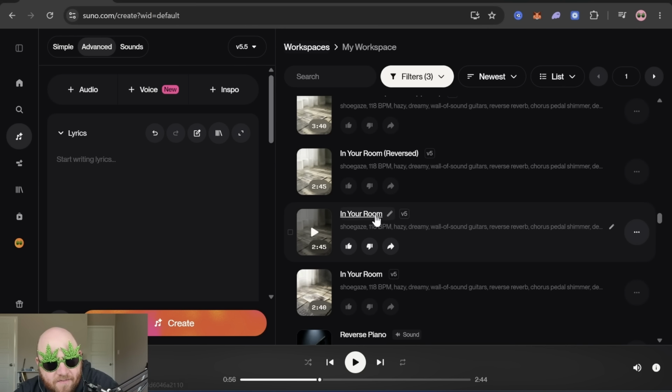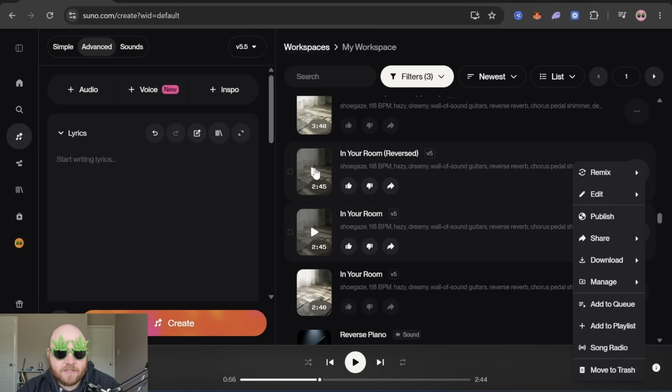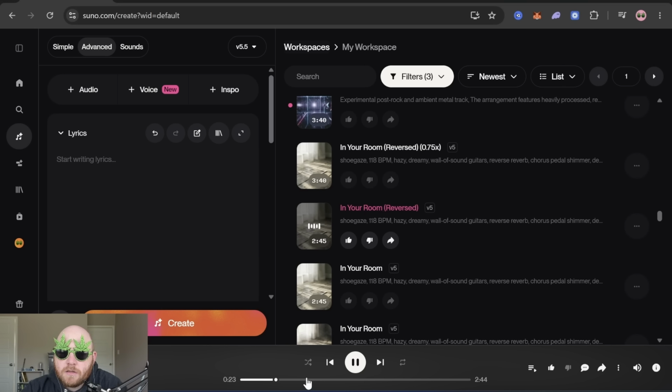Oh, and I also made that in V5 instead of V5.5 just to make it a little bit more creative. And then after that, I went to the 3 dots, I went to edit, and I went to reverse, so it made the song sound like this.